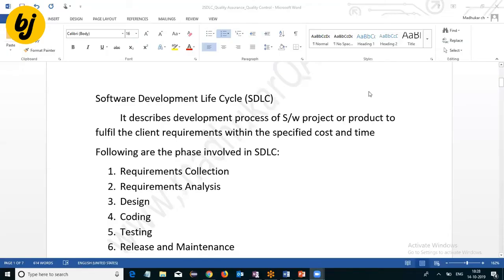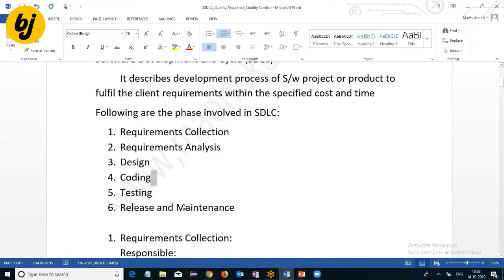Now we'll see each phase in detail one by one. But from an interview perspective, if they ask what is the software development life cycle, you have to explain what it is and what phases are involved. For our understanding, I will explain each phase in more detail.